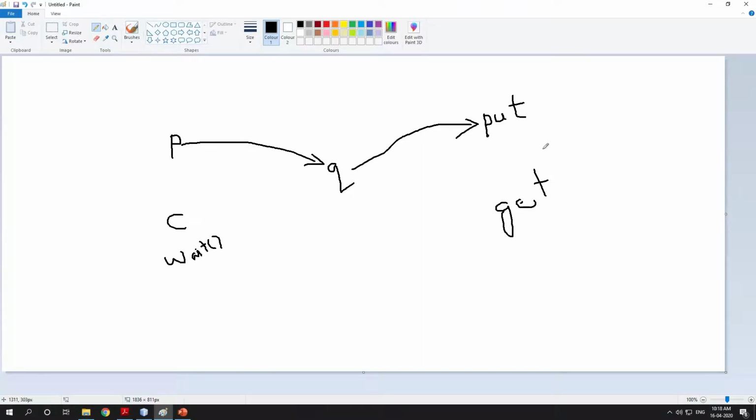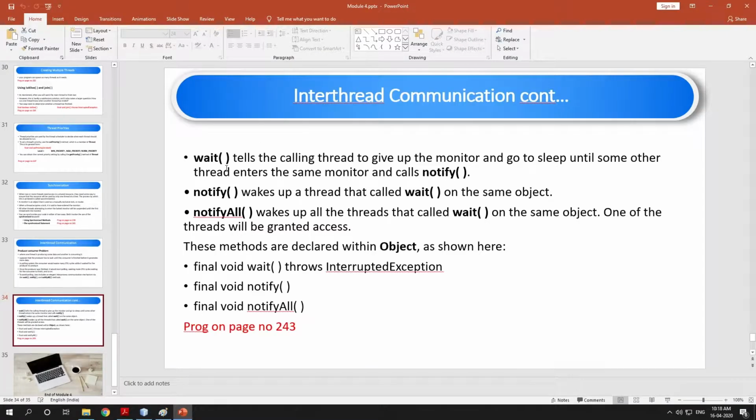Then once the production has completed, the producer will notify the consumer. Notify wakes up the thread that called wait on the same object.